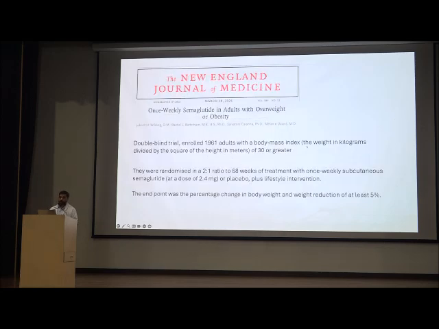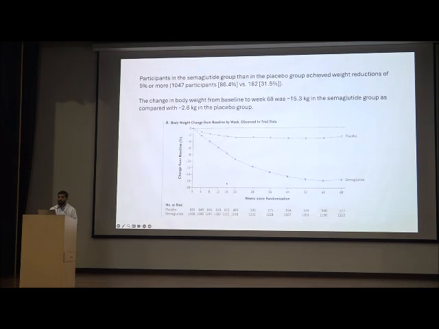Coming to the next study, once weekly semaglutide in adults with NASH and overweight and obese patients. It included 1961 patients with BMI of more than 30, and they were randomized in a 2:1 ratio with a dose of semaglutide of 2.4 mg versus placebo, and the primary endpoint was a change in body weight and weight reduction of at least 5%.